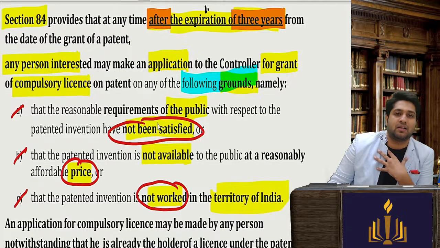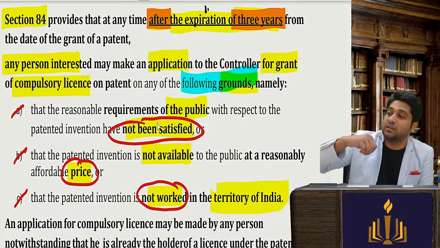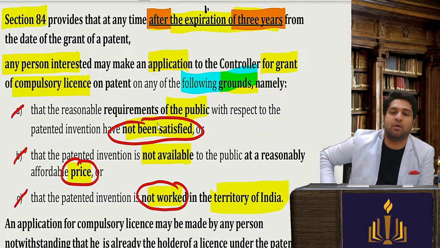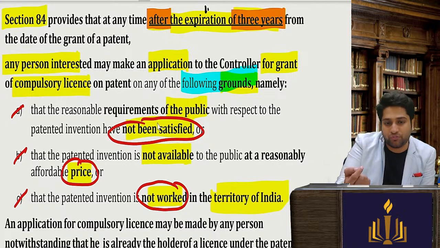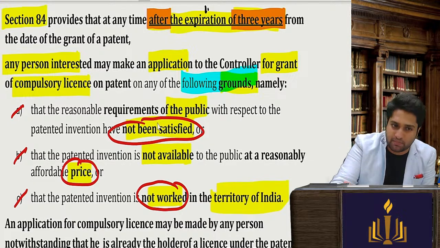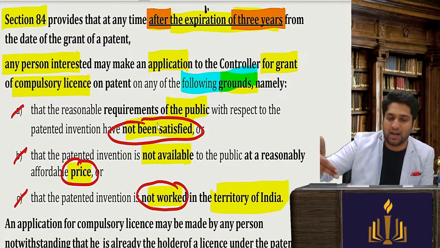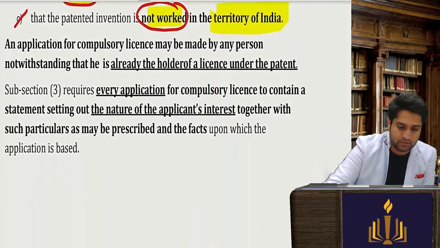In the case of Bayer versus Natco, they were exporting the cancer drugs. They said in India nobody will be able to pay. So then they said, listen, this is one of the major grounds that it should be available at fair prices. It should meet the needs of the public, and it should be used in India as well.